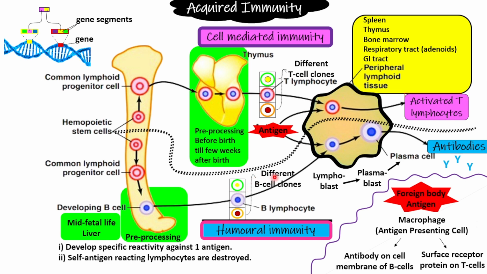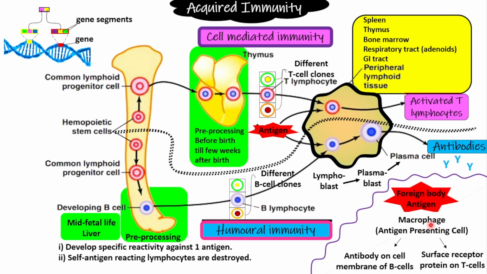Now, what exactly happens at the moment when this antigen comes into the body? These B lymphocytes and T lymphocytes are present in the lymph node. Now this antigen is roaming in the body. This foreign body antigen will be eaten up by some macrophage.